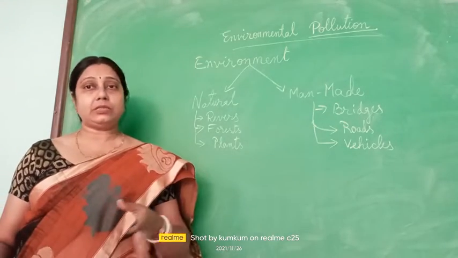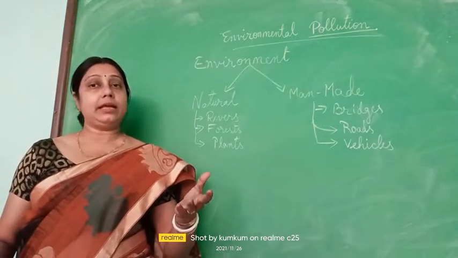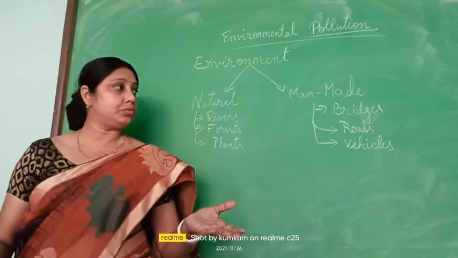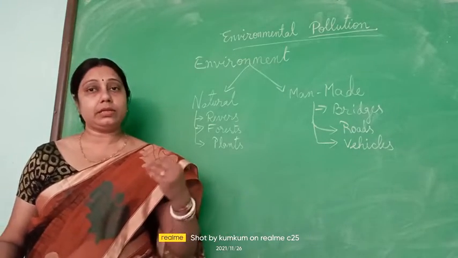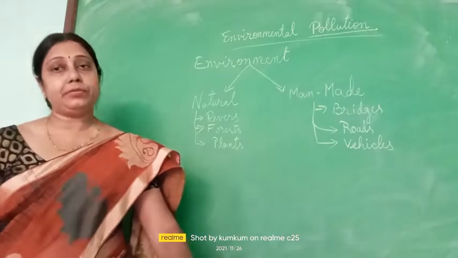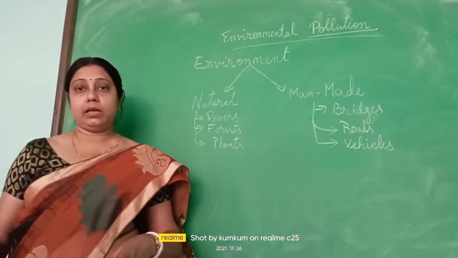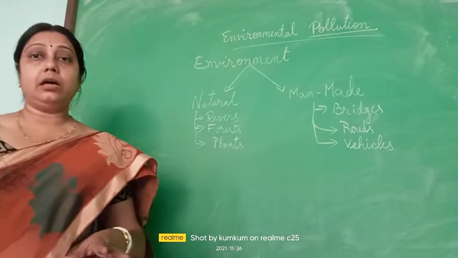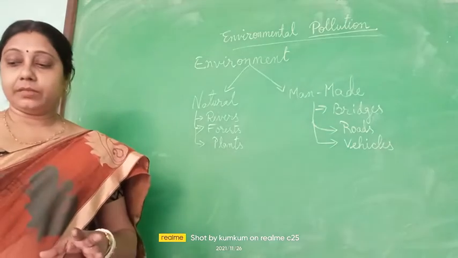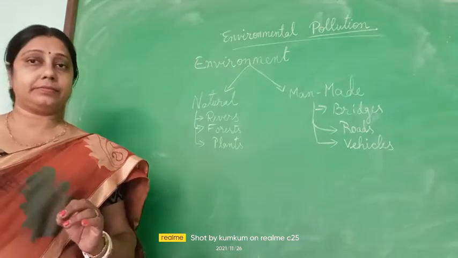Then garbage we are throwing in the soil, then they are polluting the land also. Even the roads, we are throwing dirty things on the roads, they are polluting the roads. So this way they are polluting the whole environment. So we have to be very cautious.